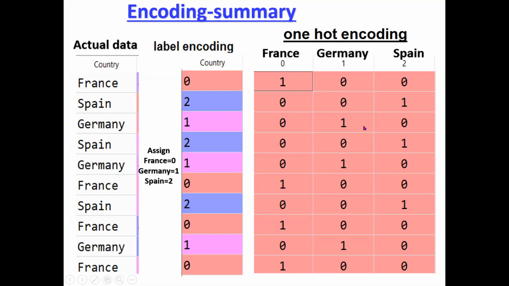So what does it mean? Here you consider the 1s and 0s as true or false. In the first row, France is there, so under France, 1, and all remaining zeros. In the second row, Spain is there. Under Spain, 1, that means true, exists, and all others do not exist, 0. In the third row, Germany is there. Under Germany, 1, true, all the remaining zeros. So like that. In one hot encoding, if there are 3 categories, 3 columns are created. If there are 4 categories, 4 columns are created.